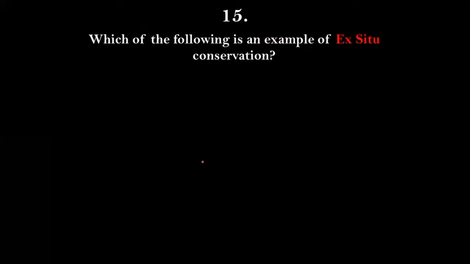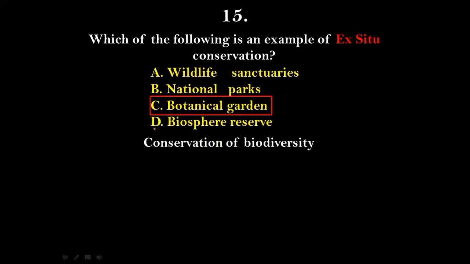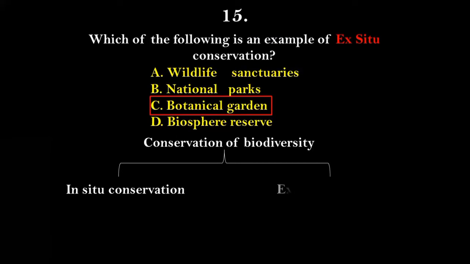Next, question number 15. Which of the following is an example of ex situ conservation? Options given here are wildlife sanctuaries, national parks, botanical garden, biosphere reserves. And the right answer for this will be option number C, that is botanical garden. As we talk about the conservation of biodiversity, like we have discussed in our last topic, there are 2 ways to conserve biodiversity: in situ conservation or on-site conservation, and ex situ conservation or external conservation.